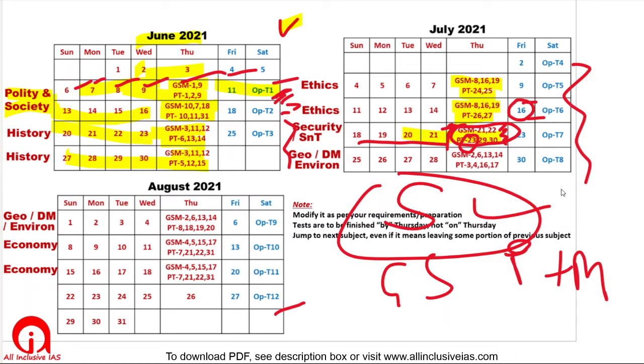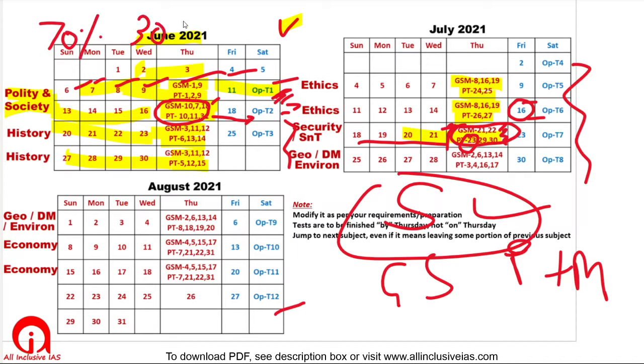So I thought I can share it with you also, in case anyone is working without any plan. One important thing, suppose you are not able to finish your polity and society by this date. Usually we have a tendency to say, for 2 more days let me study this. Please don't make that mistake. Suppose you covered only 70% of your polity and society target.